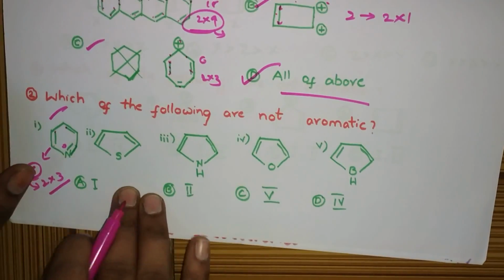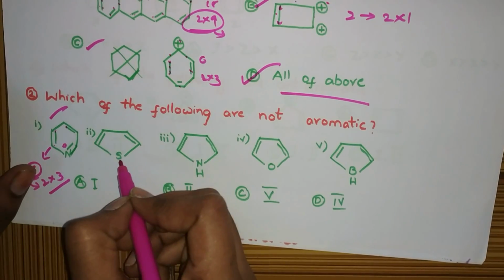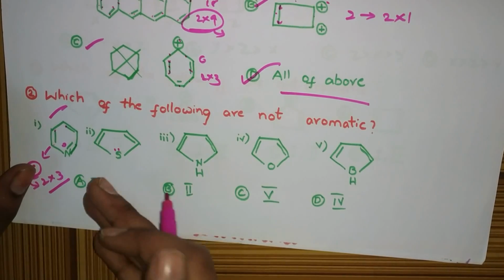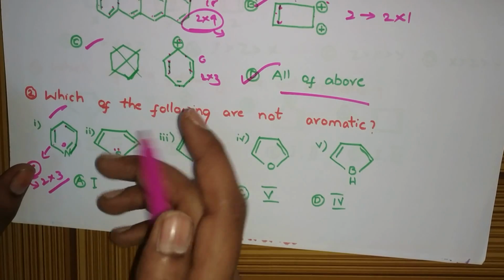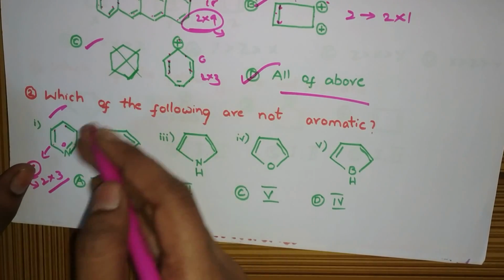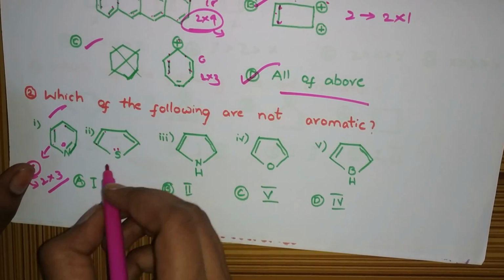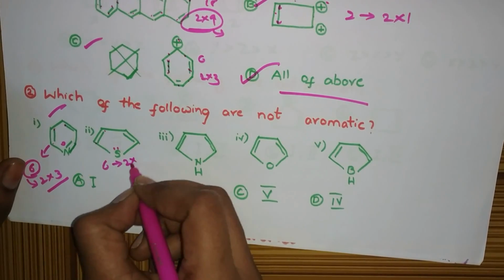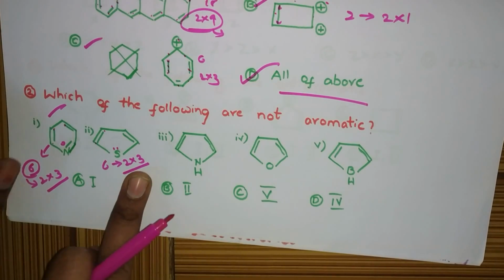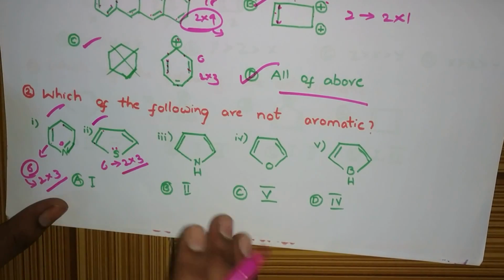Okay. Next, see this compound. On sulfur, yes, lone pair is there. Pi electrons are there, which delocalize in the ring. So how many pi electrons are there? 1, 2, 3, 4, 5, 6. 6 is expressed as an odd multiple of 2. So this is also aromatic.